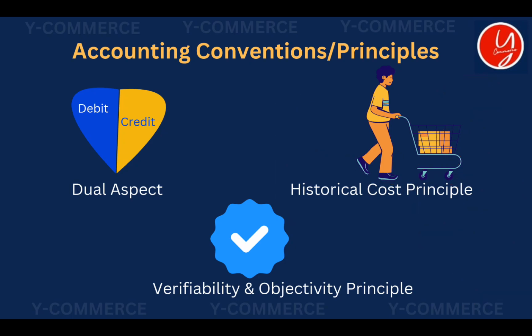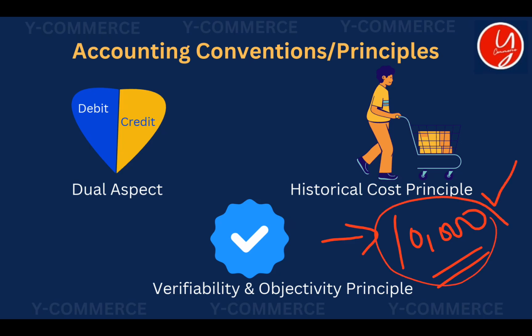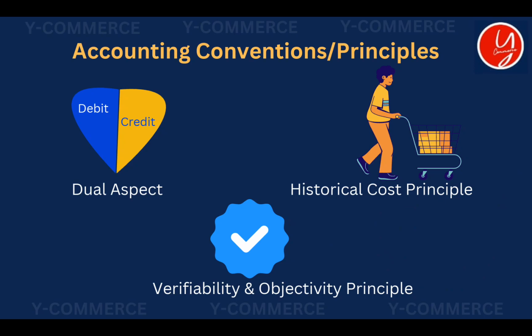Now, what is the third accounting principle saying? It is the verifiability and objectivity principle. According to this principle, every transaction recorded in a business should be verifiable. Verifiable means it should have some source documents. Think you have written that we have made a purchase of 10,000 rupees. Besides simply writing this, you should also keep the bill you got from there. It makes that recorded transaction verifiable. Hope the concept is clear for you. Similarly, every business transaction should be able to be verified with some source. These are the first three accounting principles.